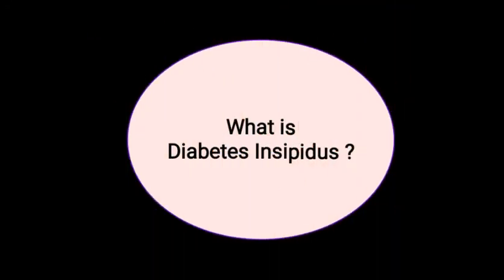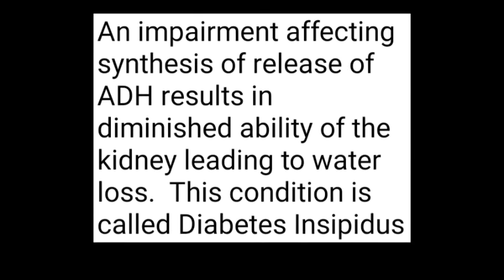Now, what is diabetes insipidus? Let us know about diabetes insipidus. An impairment affecting synthesis or release of ADH results in a diminished ability of the kidney to conserve water.